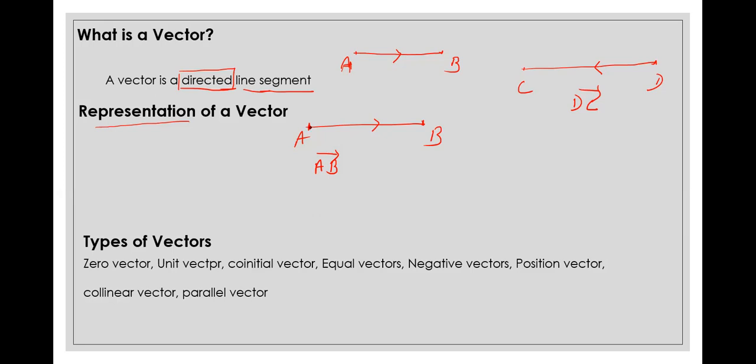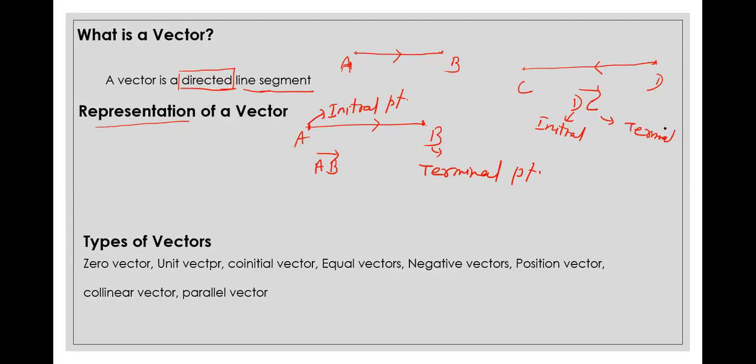Now let me tell you, whenever you write the AB vector, A is the starting point. We call it the initial point, and B is the ending point. This is called the terminal point of the vector. Similarly, if we have the DC vector, D is the initial point and C is the terminal point.